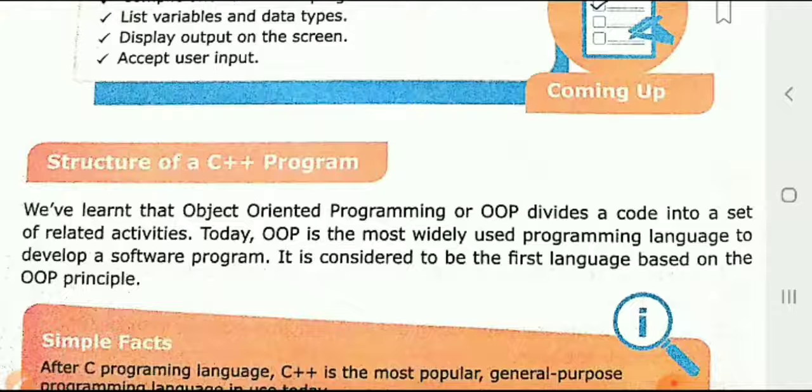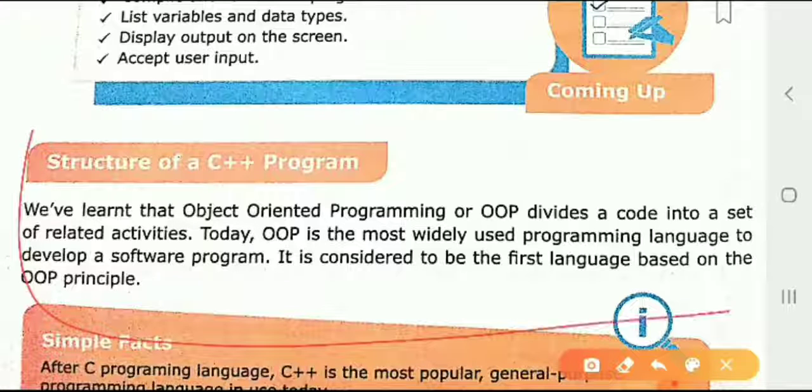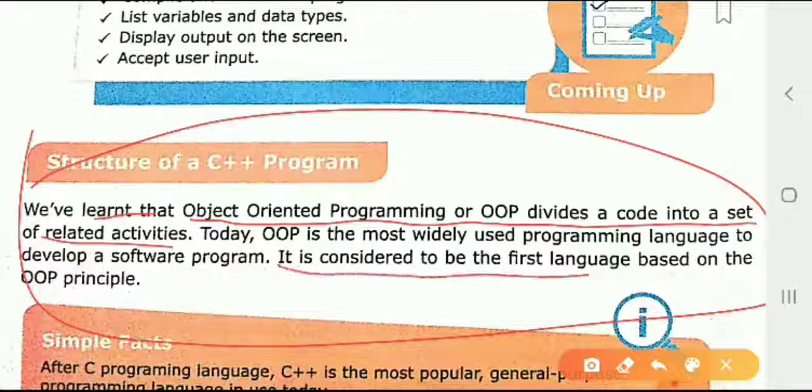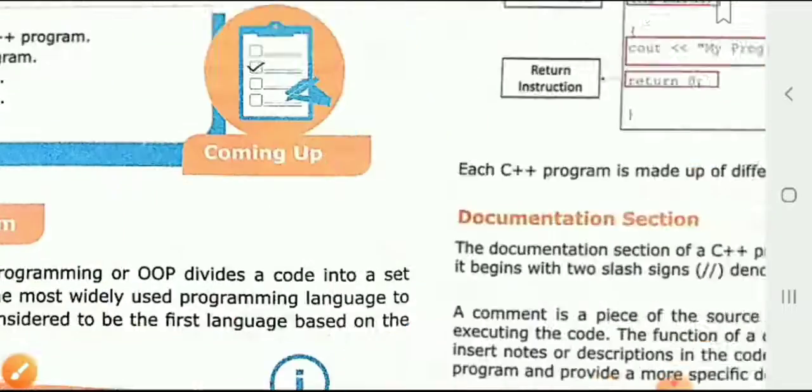What is C++? C++ is an object oriented programming language. In this, object related work is going on. From the definition, object oriented programming, or OOPS, divides the code into a set of related activities. It is considered to be the first language based on OOPS principles. Okay, this is the main thing.